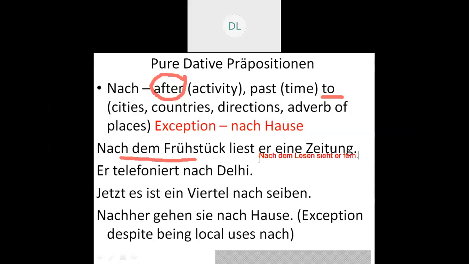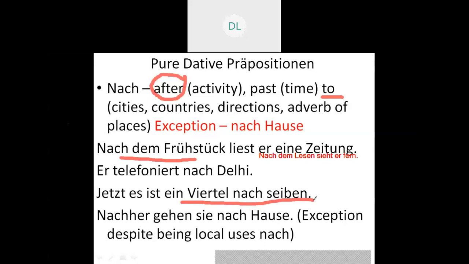So the first meaning of nach we have already discussed, that is to. The second meaning we discussed, that is after. On the same grounds, the third one is related to time. Please focus on it. That is, jetzt ist es ein Viertel nach sieben.